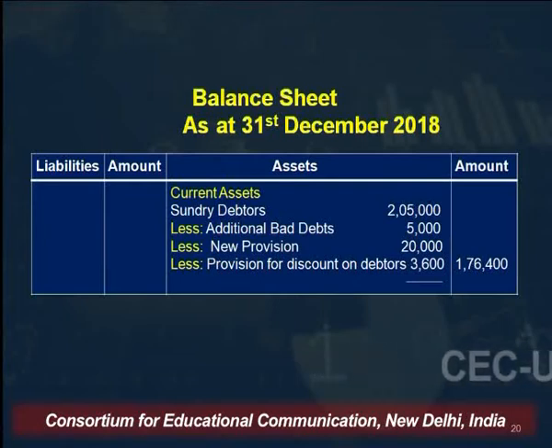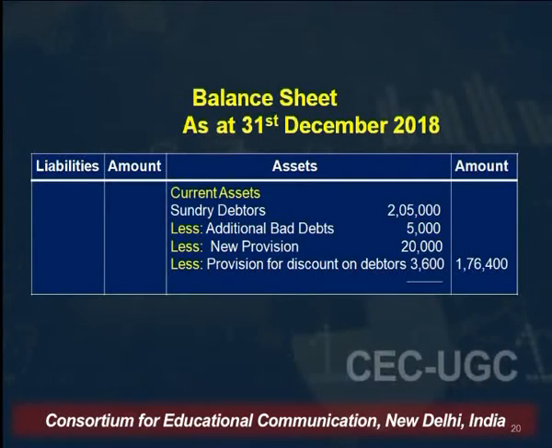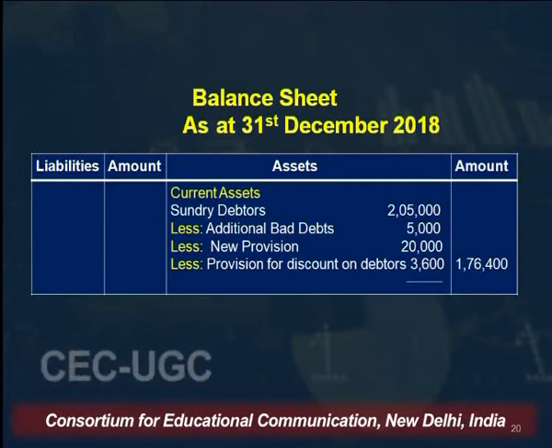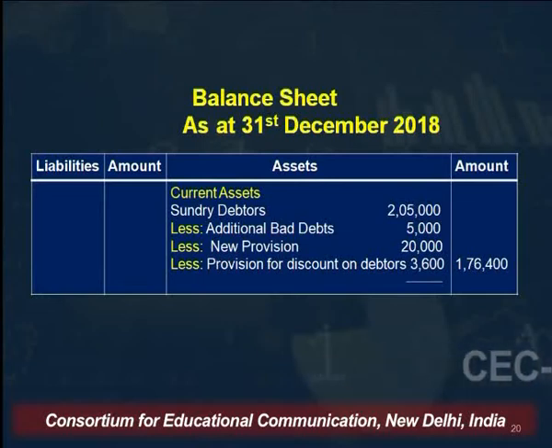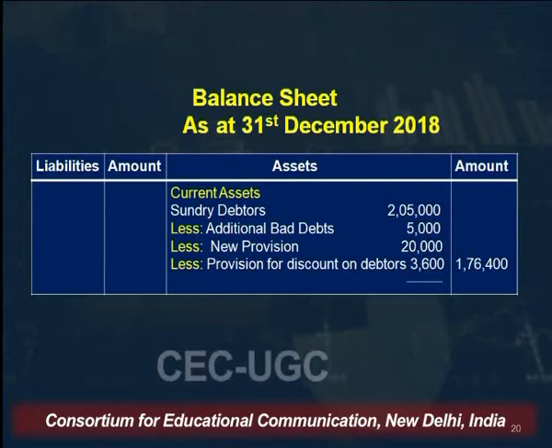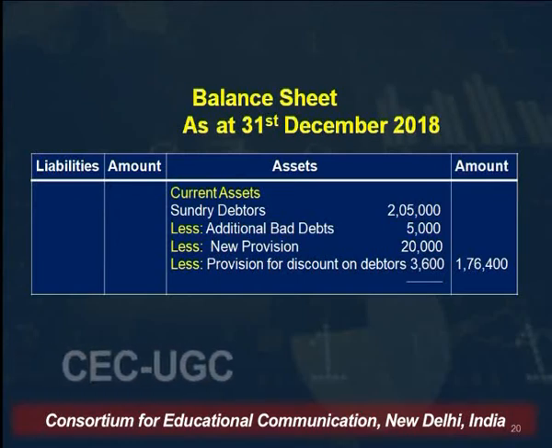Under the head of current assets, debtors are listed at 2,05,000 which are given in the trial balance, less further bad debts which are given outside of the trial balance. Only further bad debts are to be deducted from the list of debtors, less new provision which is 20,000, less provision for discount on debtors, that is 3,600. The debtors which would be realized in future would be 1,76,400. This is the net amount of debtors which will be shown in the outer column of this balance sheet.